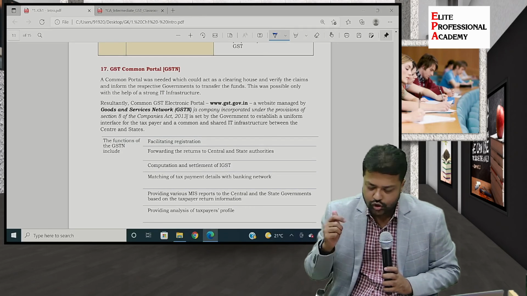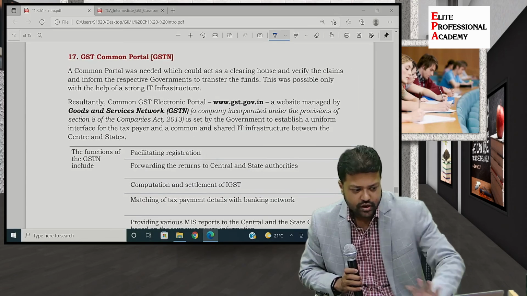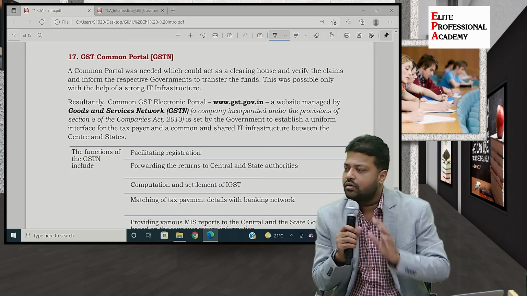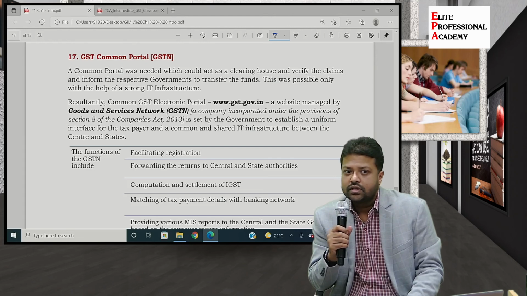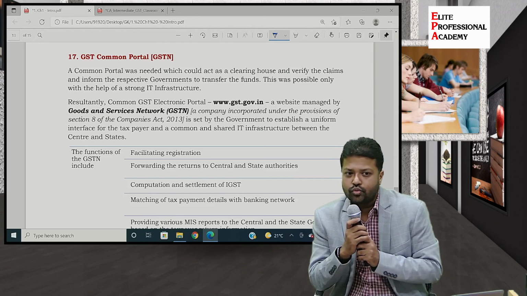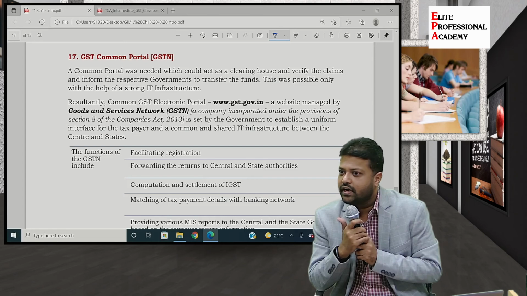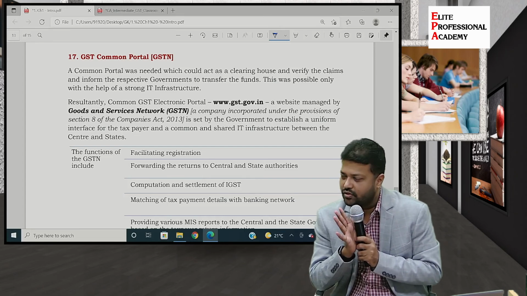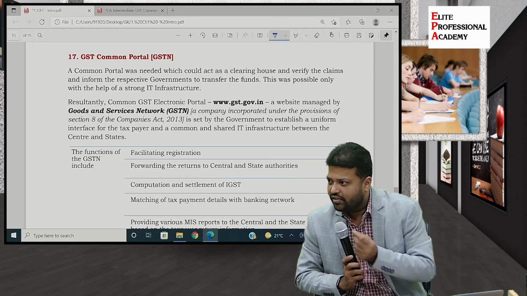We have a GST Common Portal, www.gst.gov.in, which is managed by GST Network. GST Network is a Section 8 company, so you may get an MCQ: GST portal is managed by whom? Central government, state government, finance ministry, GST Network. Because the weightage for this topic is anyway very, very less, you might not.